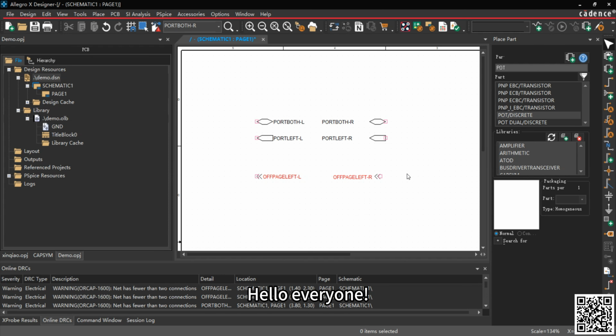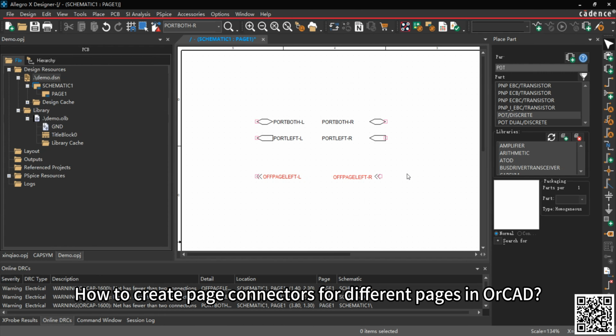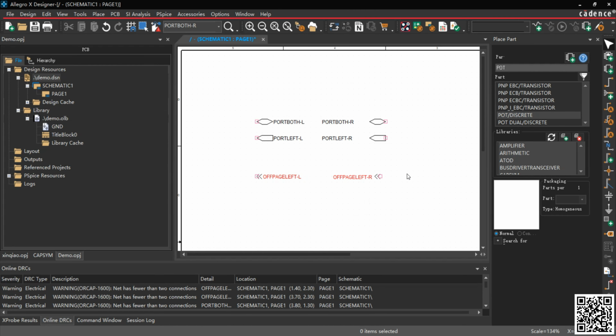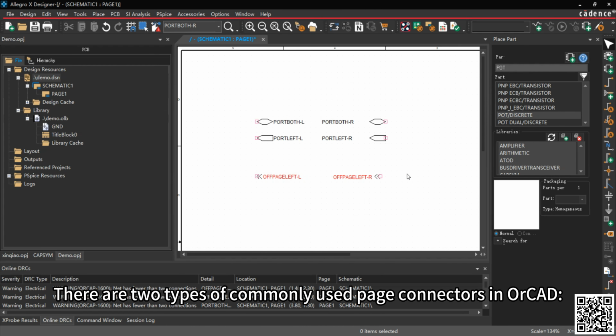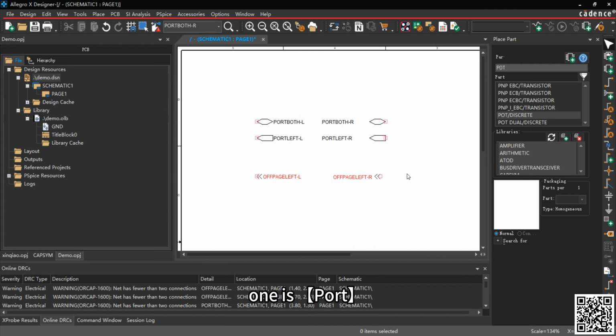Hello everyone. This episode shares how to create page connectors for different pages in OrCAD. There are two types of commonly used page connectors in OrCAD. One is port, and the other is off-page connector.